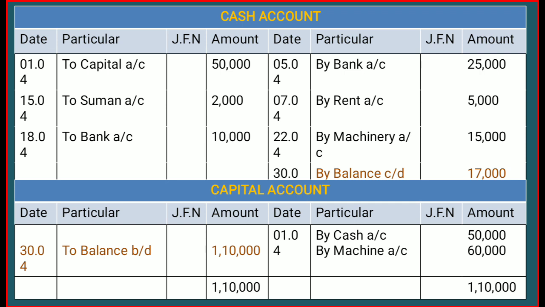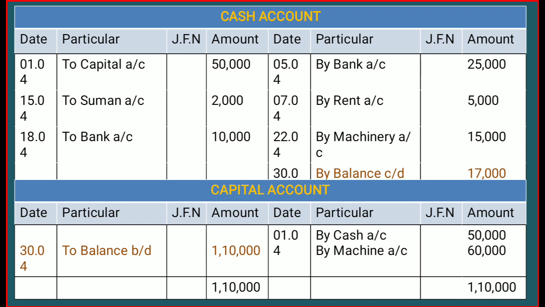All these four columns we have to rewrite again on the other side. And the very important thing: the left hand side is called the debit side, and the right hand side is called the credit side.